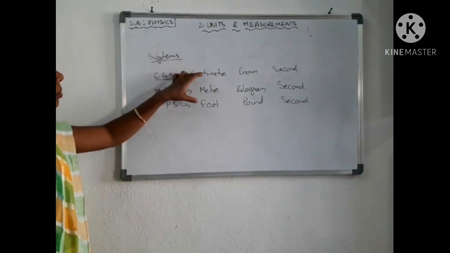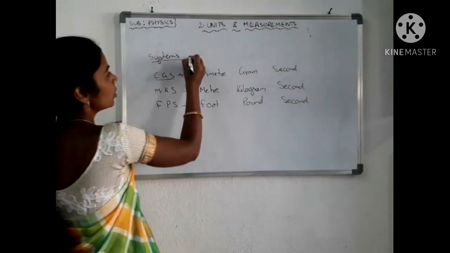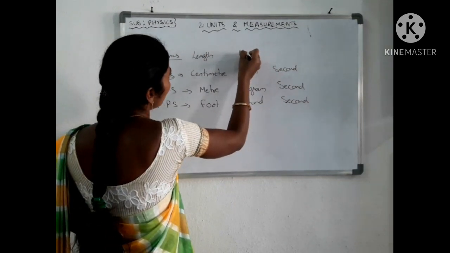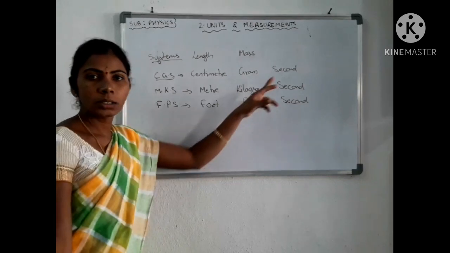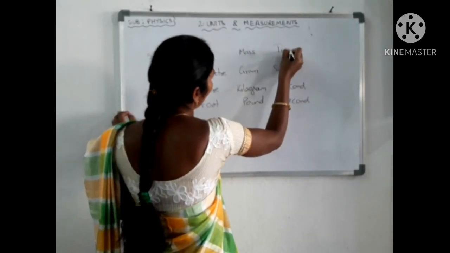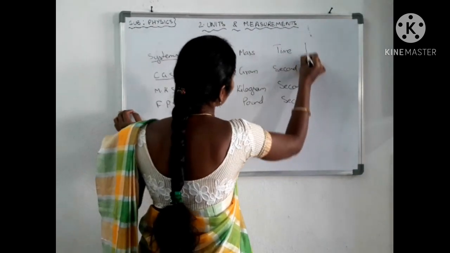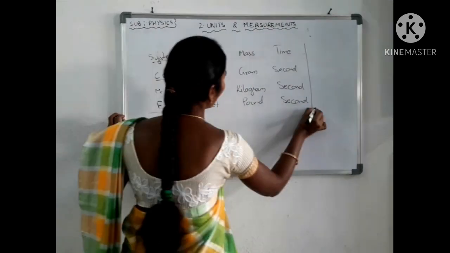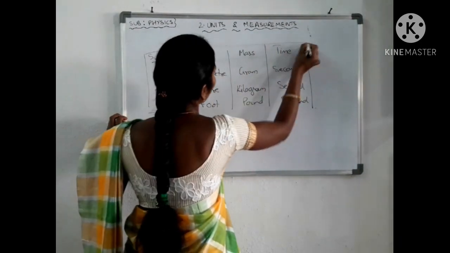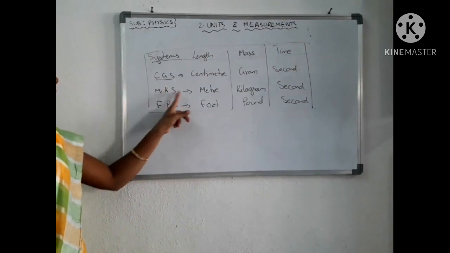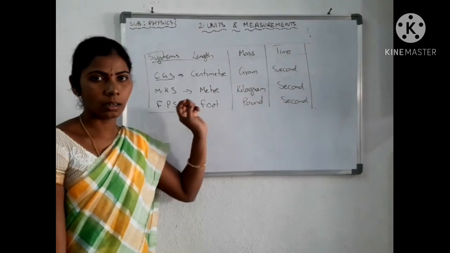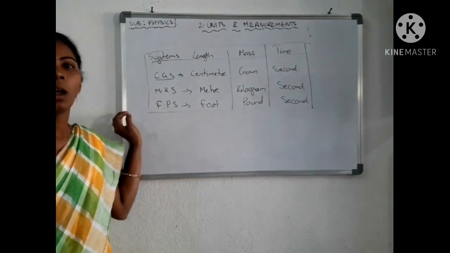Centimeter, meter and foot are used for measuring length. Grams are used for measuring mass. Seconds we are using for measuring time. Like this you have studied some of the systems in your lower classes. CGS means centimeter, grams, seconds. MKS means meter, kilograms and seconds. FPS means foot, pound and second.